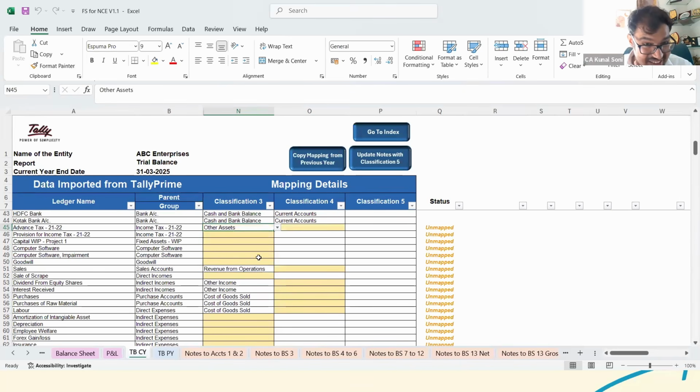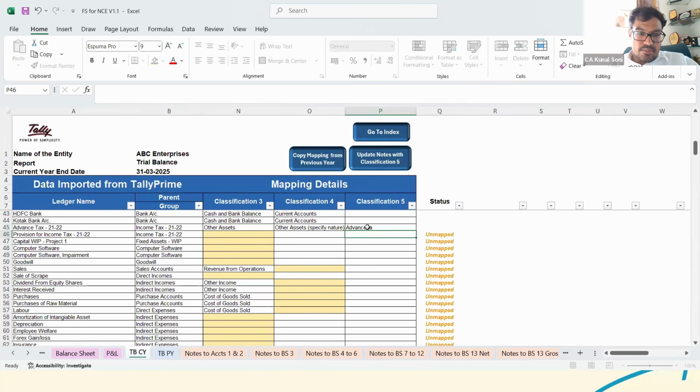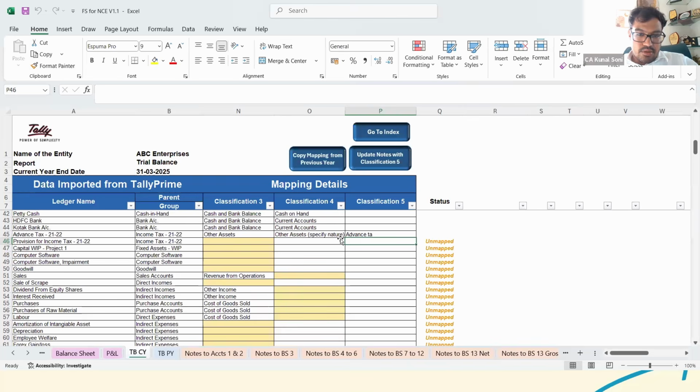You could select other assets and specify the nature, and you could even provide that it is for advance tax or any other thing. Now, similarly, there is provision for income tax.